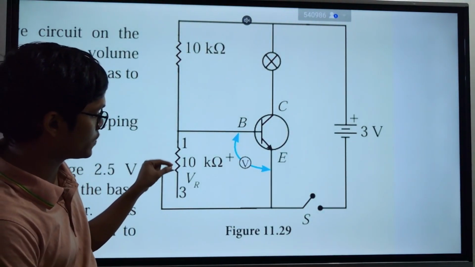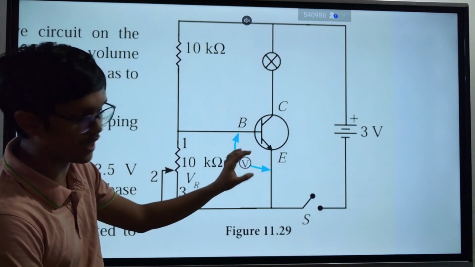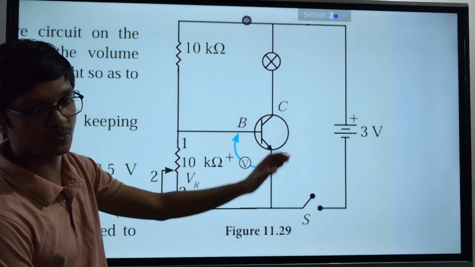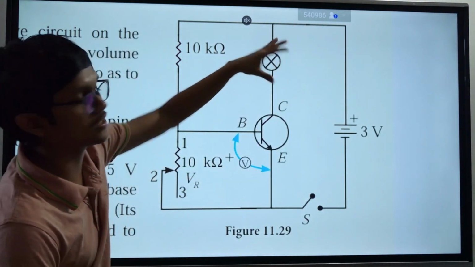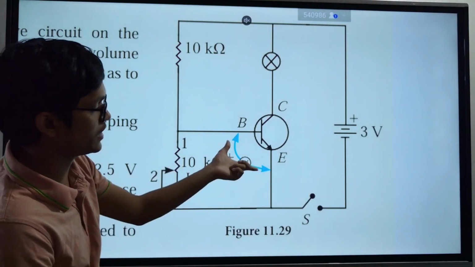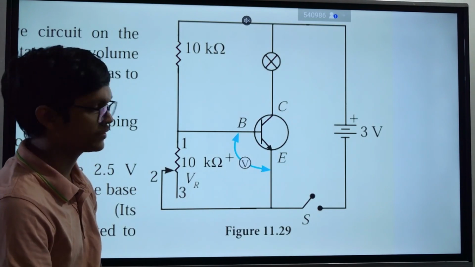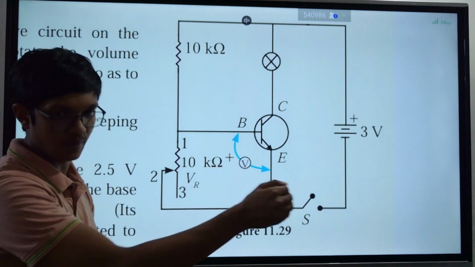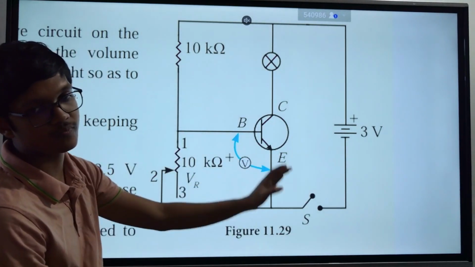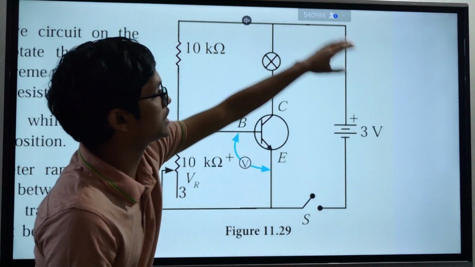You can adjust this value, and when this voltmeter value becomes 0.7 or 0.8, then this circuit is working, and then only this bulb will turn on. But if you somehow adjust this resistor and reduce this voltage difference to something lower than 0.7, what happens is this circuit will turn off. Clear? When this circuit turns off, this circuit will not work.